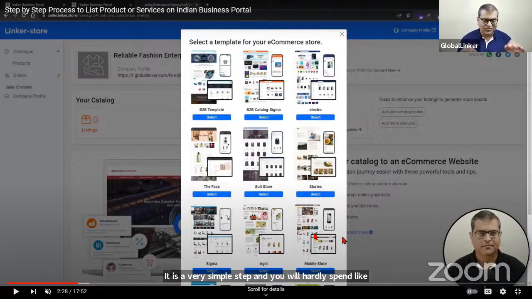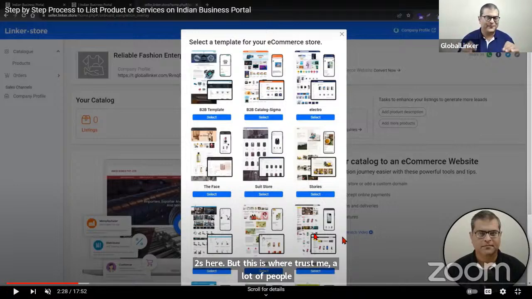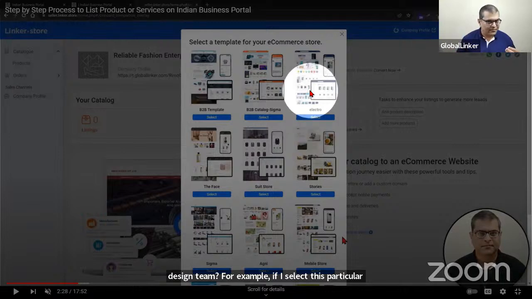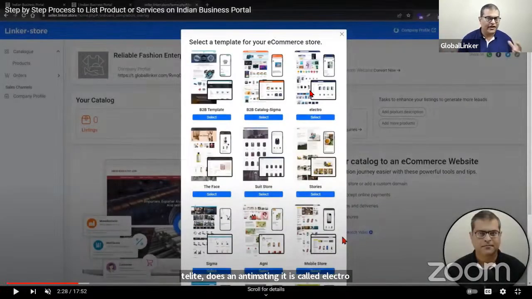But this is where, trust me, a lot of people get confused and we get a lot of calls on the help desk. So I'll try to answer as many questions as I can which we know are frequently asked or where people get stuck. The first question is, what if we select a particular design theme? For example, I select this particular design theme. I think it is called Electro.